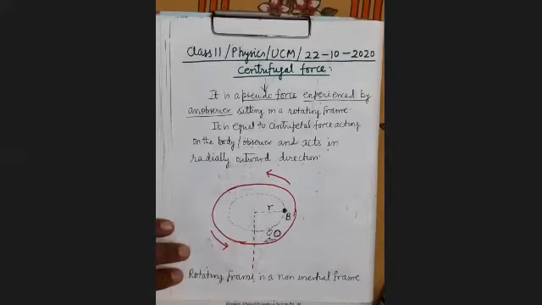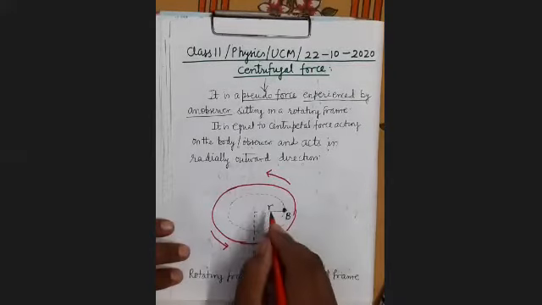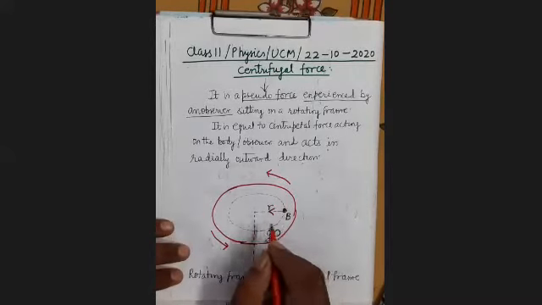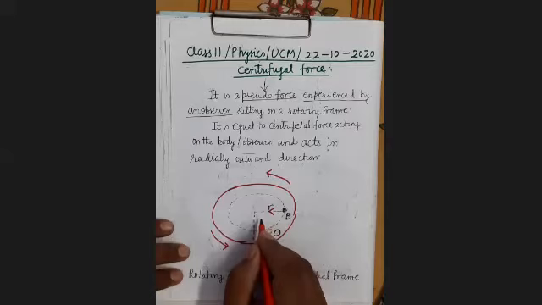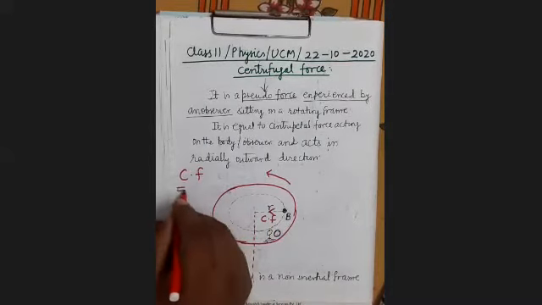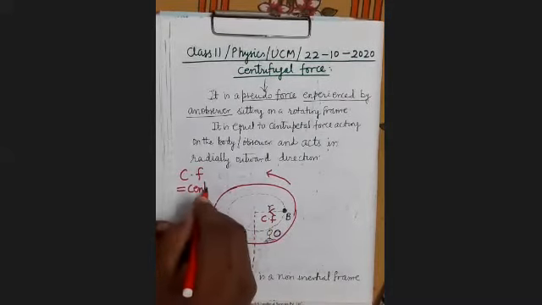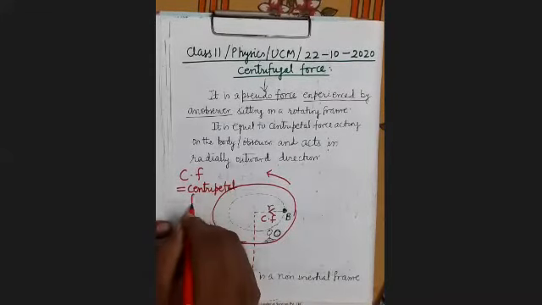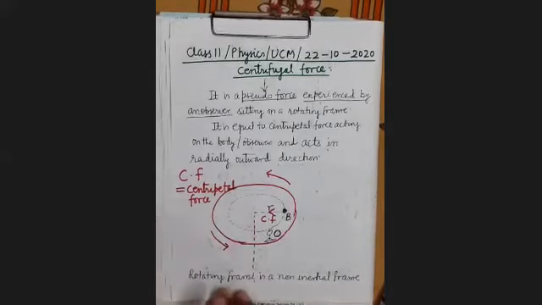Now see here, you know that one force is acting upon the body, which is the centripetal force acting in this direction. Centrifugal force is acting in this direction. CF means centripetal force here. Centripetal force. It's clear.